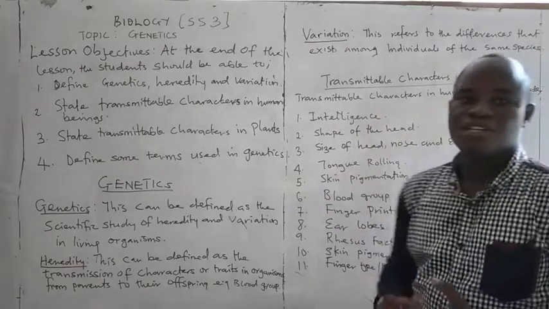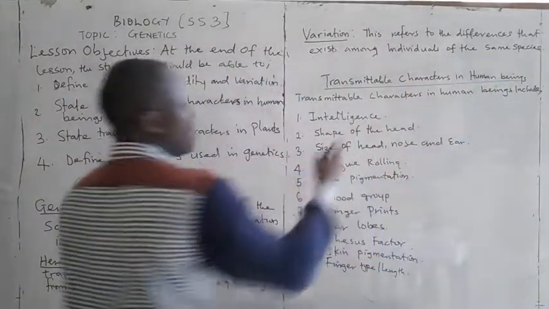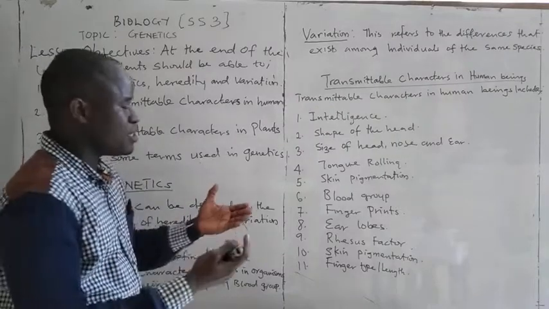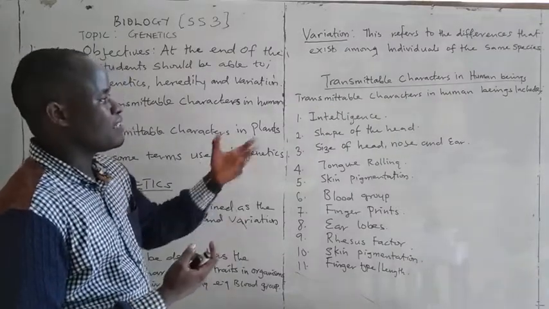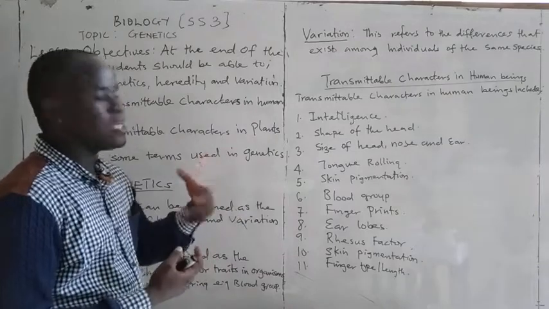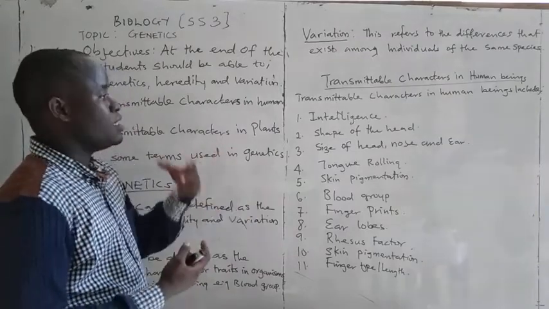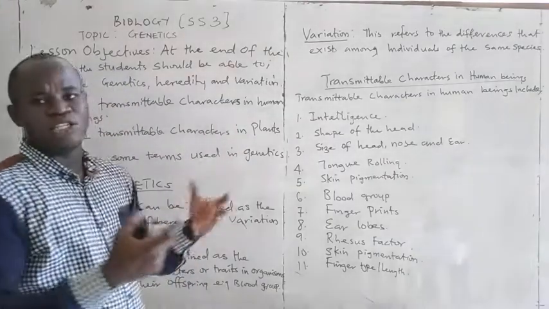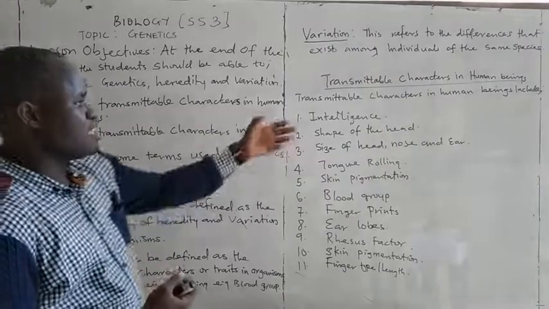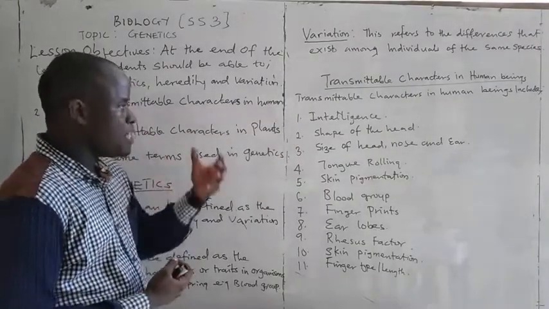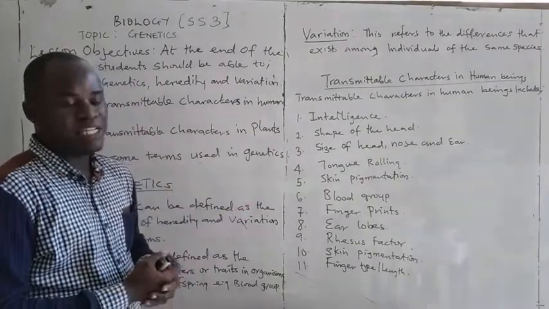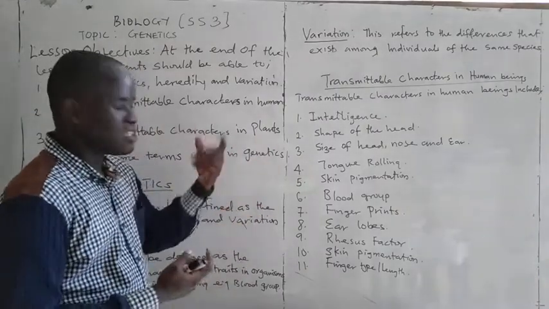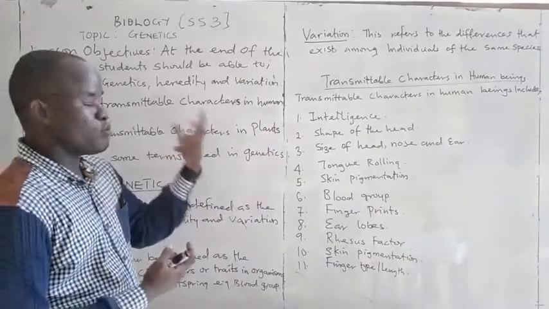The next is transmittable characters in human beings. What are the examples of characters that a parent can pass to their young ones, their offspring? Examples of transmittable characters in human beings include intelligence. If your parents are intelligent, there is likelihood that you are going to be intelligent. That is one of the traits that we inherit from our parents.